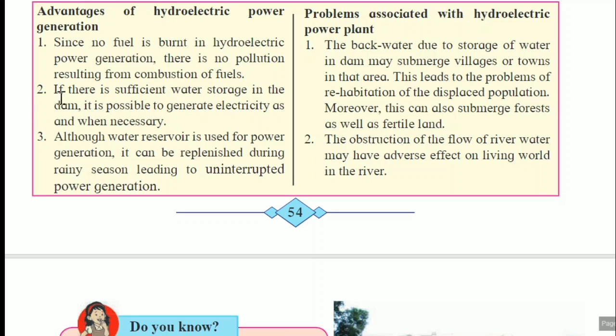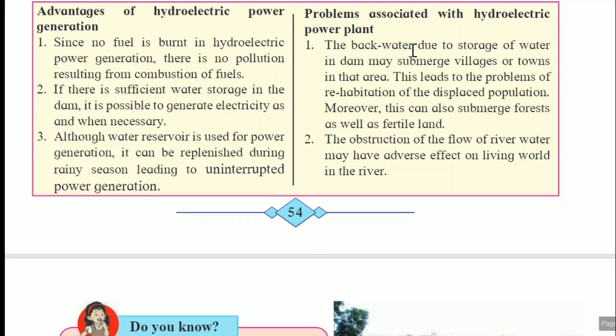Second advantage, if there is sufficient water storage in the dam, it is possible to generate electricity as and when necessary. Third one, although the water reservoir is used for power generation, it can be replenished during the rainy season, leading to uninterrupted power generation. Replenish means renew. As I told you, in the rainy season we can refill that reservoir. Therefore, these are the advantages related to the hydroelectric power generation plant.